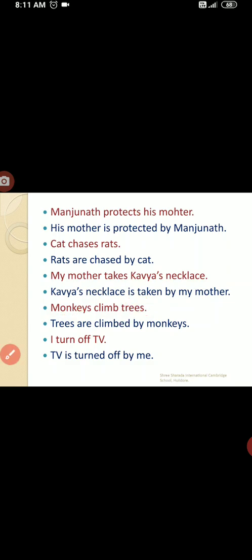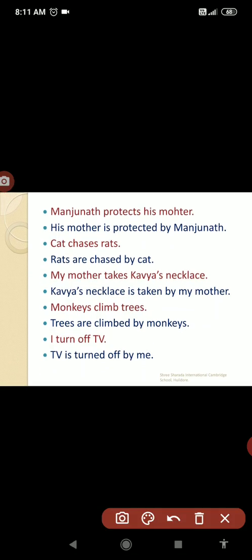That's easy. I turn off TV. So here I is the subject, turn off is the verb, TV is the object. So change that. For TV, what is the be form? We have to use is. TV is. Here turn off becomes the V3 form, turned off.